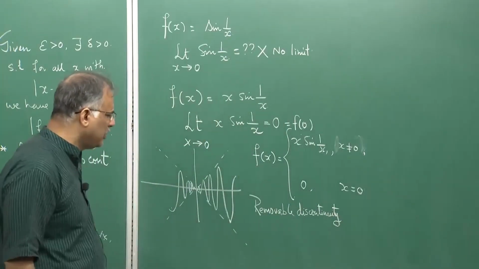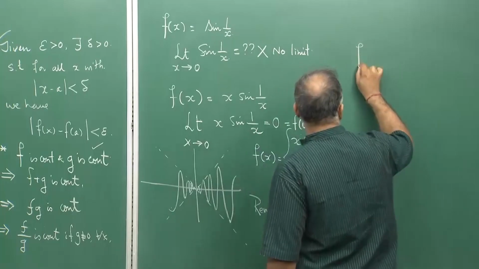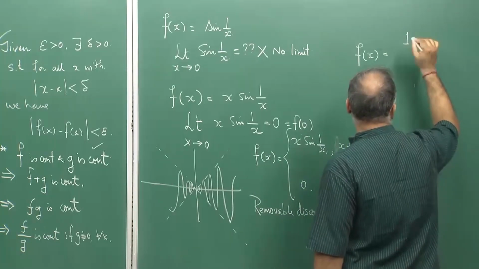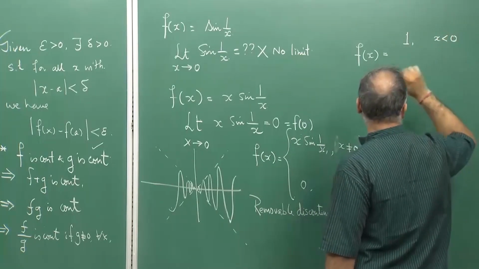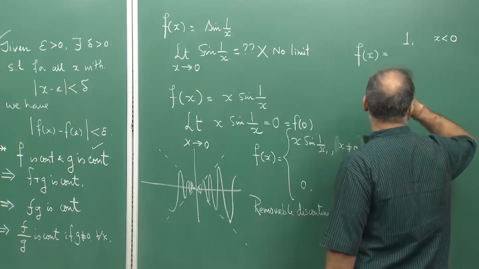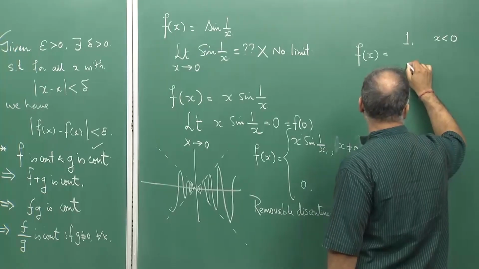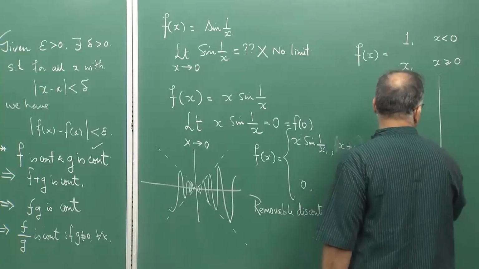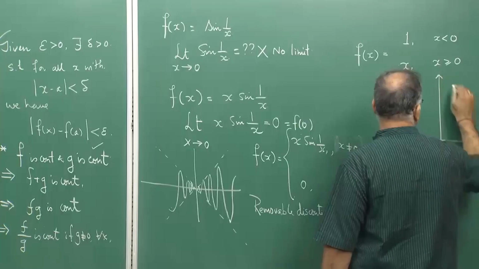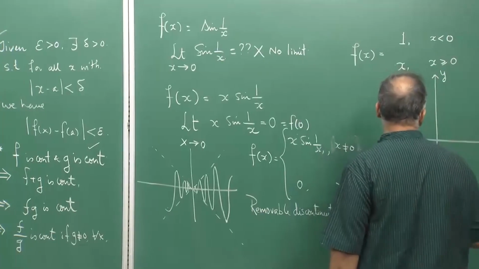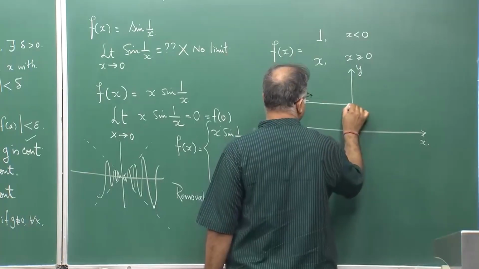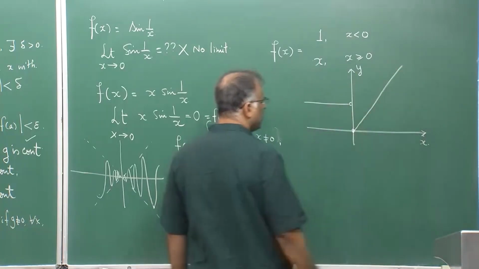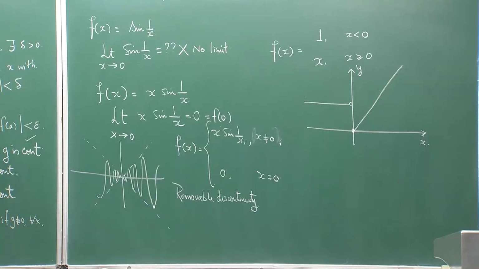For example, if you define a function like so, if you look at this function, so till 1 it comes to 1 like this, and then from 0, so f(0) here is not 1, f(0) is 0.